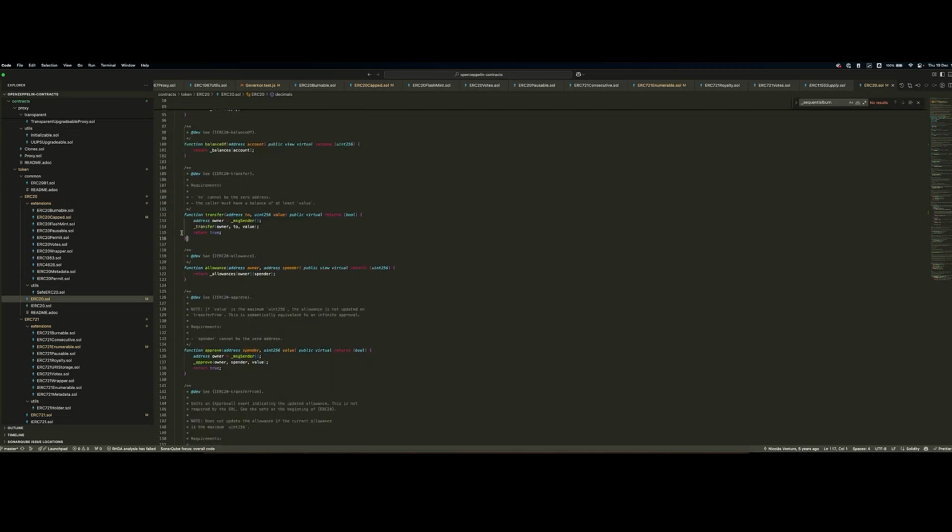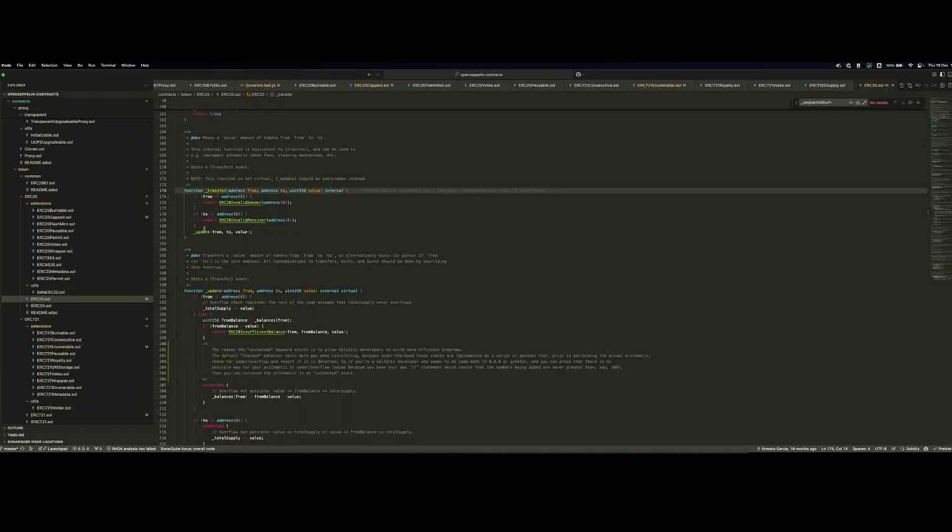Now moving on to the core functions of ERC20, we have transfer. So transfer is, as the name suggests, allows us to transfer a specific value, a specific amount from the owner to a destination address specified by the to address. I say owner because transfer is callable only by the owner. In fact, here we check who the owner is.